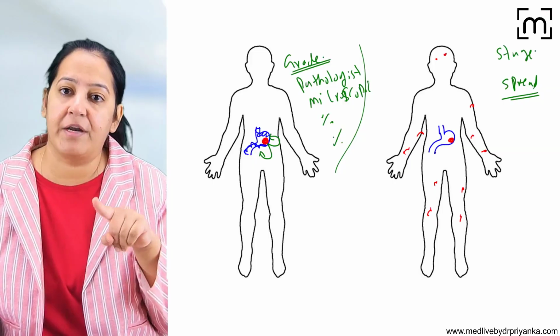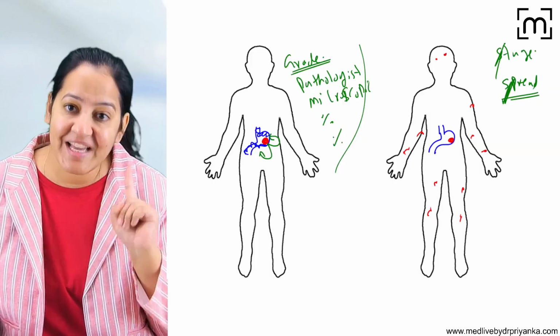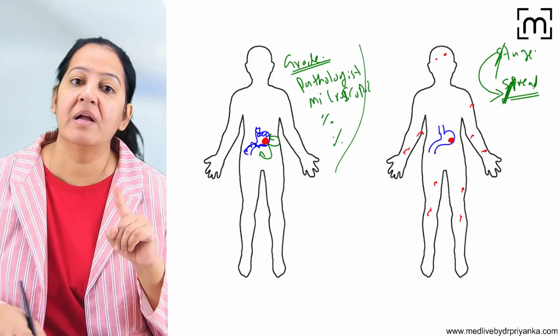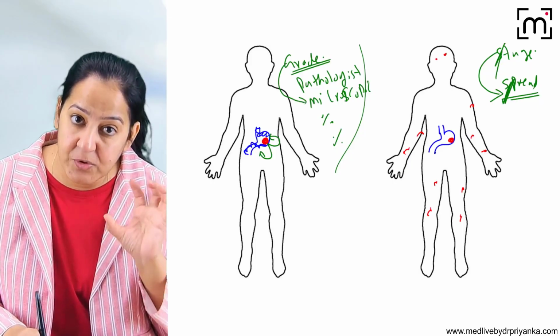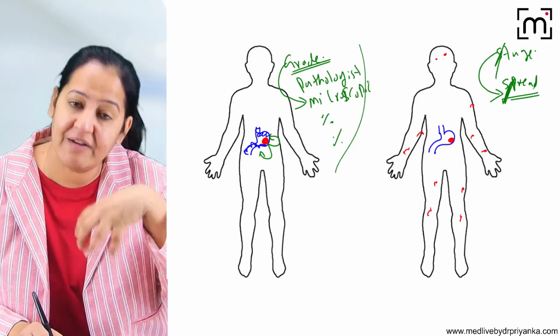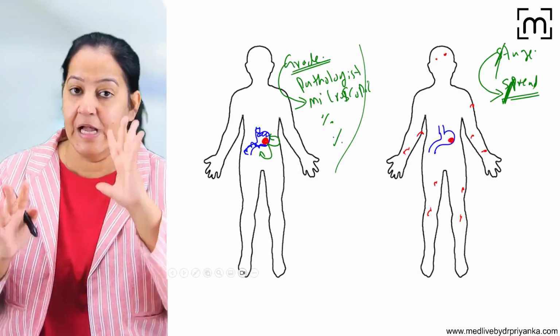Staging is regarding the spread. You can learn S for S. Staging is regarding the spread of the tumor, and grading is regarding the microscopic resemblance of the tumor cell with the normal cell. I hope you are getting the 2 points. What is grading?